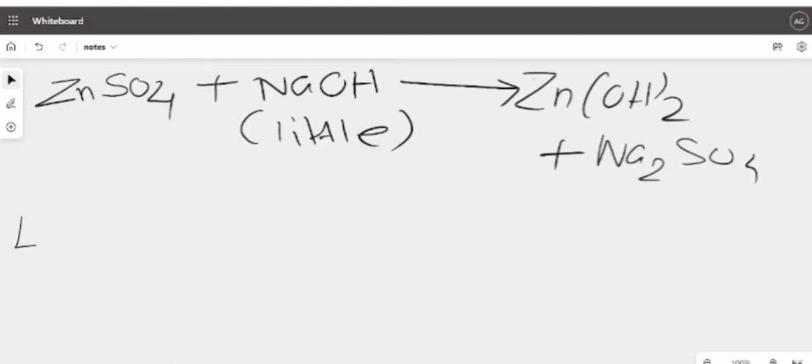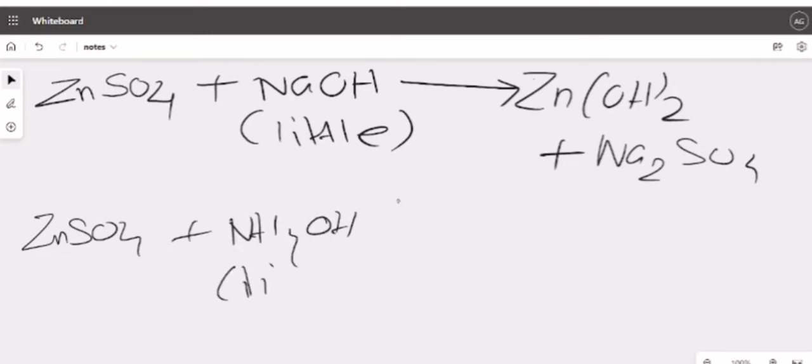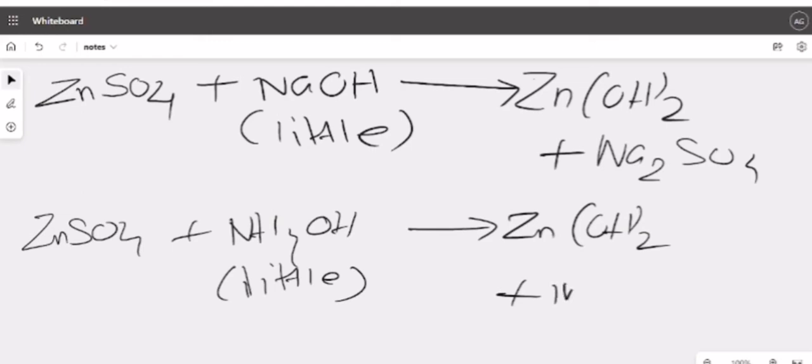Next, ZnSO4 plus NH4OH, in little, will give you Zn(OH)2 plus (NH4)2SO4. Correct? These are all little products.